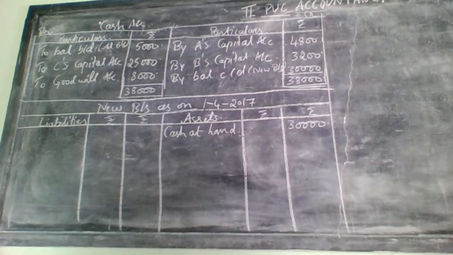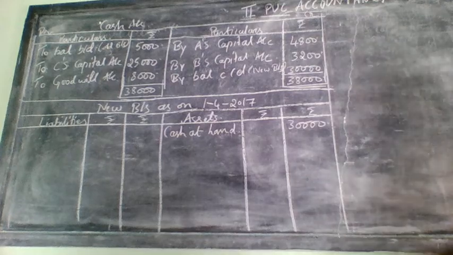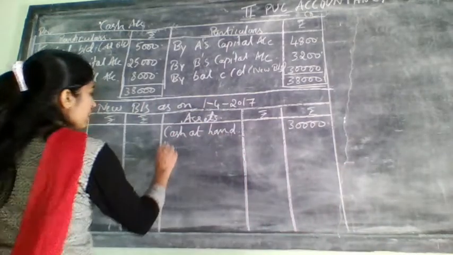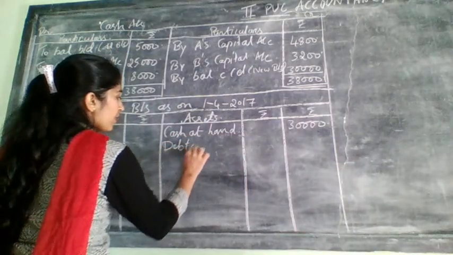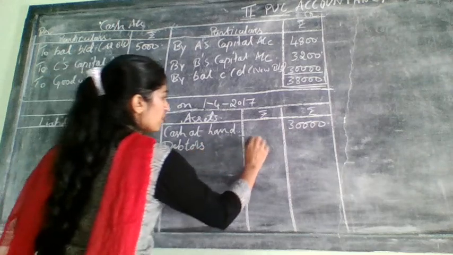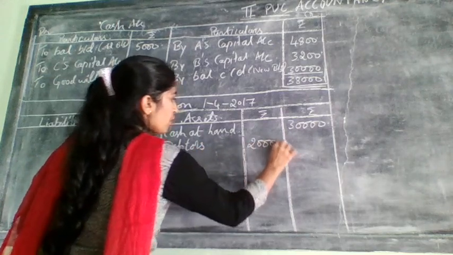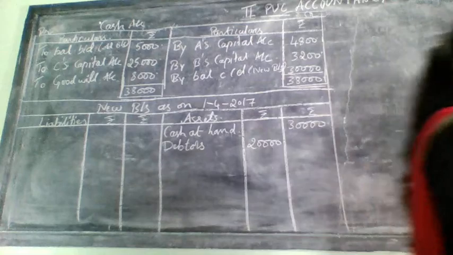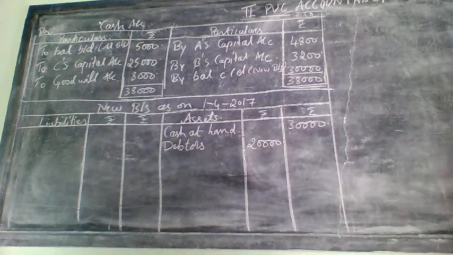After cash in hand, what are you having? Next is related to debtors. Right here debtors. How much? 20,000. Debtors 20,000 they have given. Next, less PDD they have given. So right here as it is.